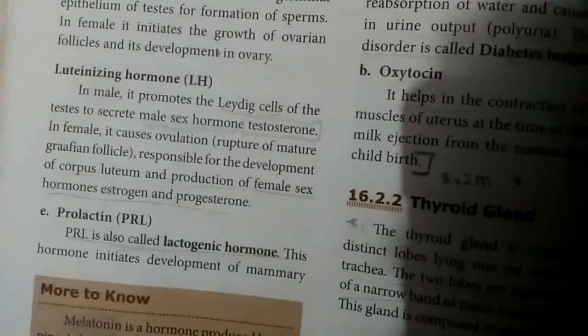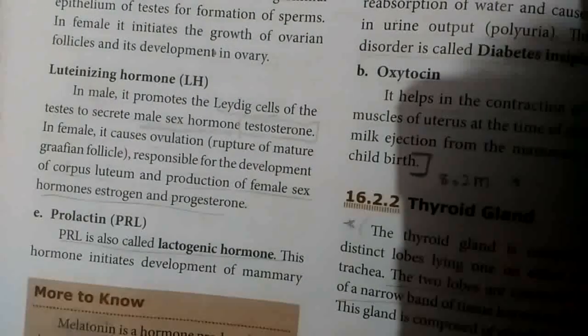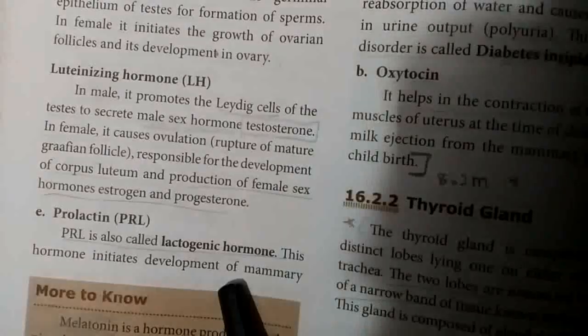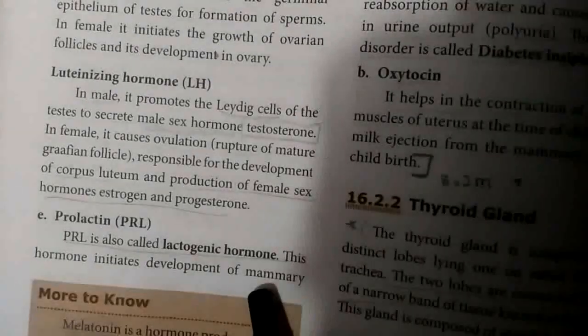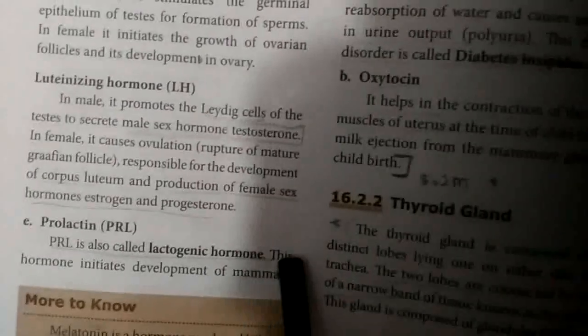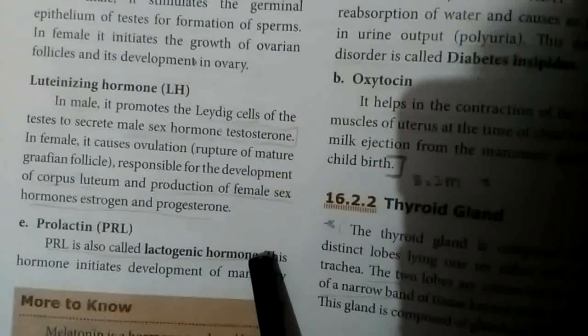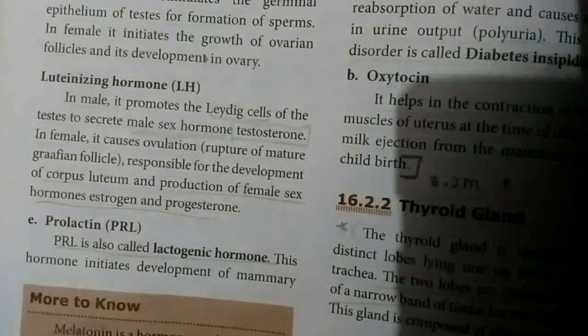Last one is called prolactin hormone. It is otherwise called lactogenic hormone. The prolactin hormone initiates the development of mammary glands in pregnancy and the production of milk after childbirth. That is called prolactin hormone.